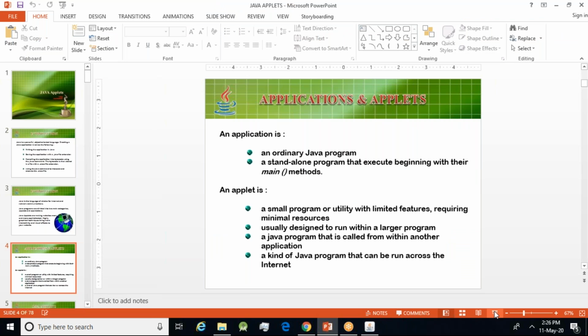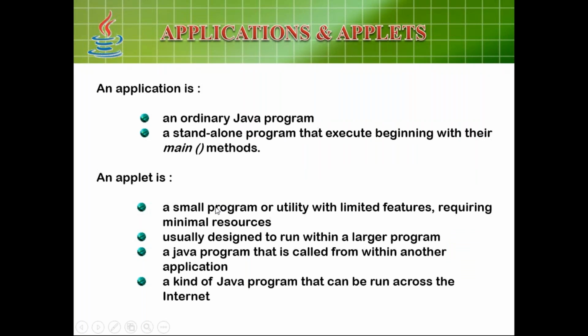Let's quickly go ahead. In our PPT, you see, an applet is a small program usually designed to run within a large program. So it is a Java program that is called within another application. Inside the IRCTC website, I opened this Disha. So it is a kind of Java program that can run across the internet, so with this Java program, you can run anywhere.